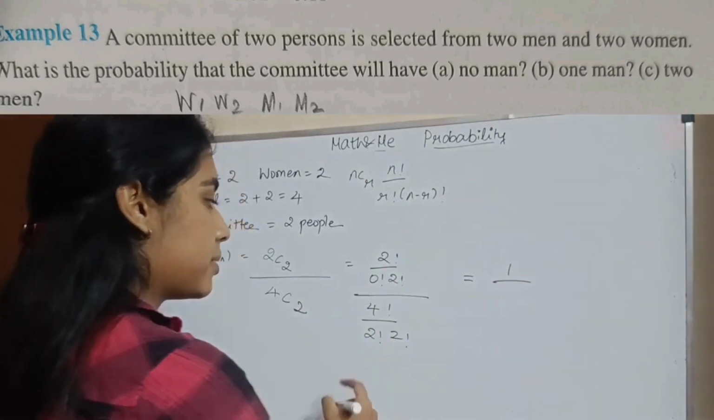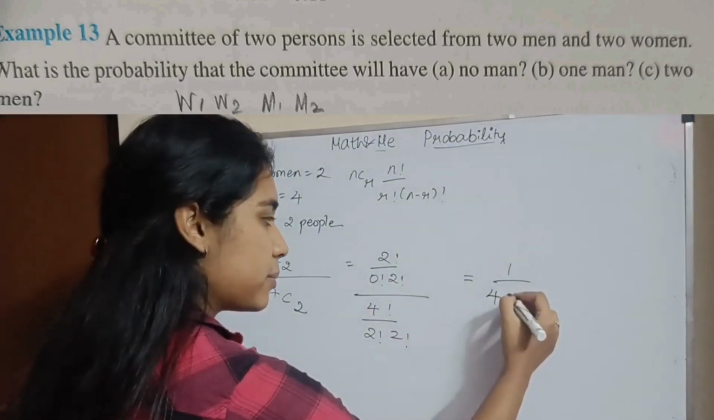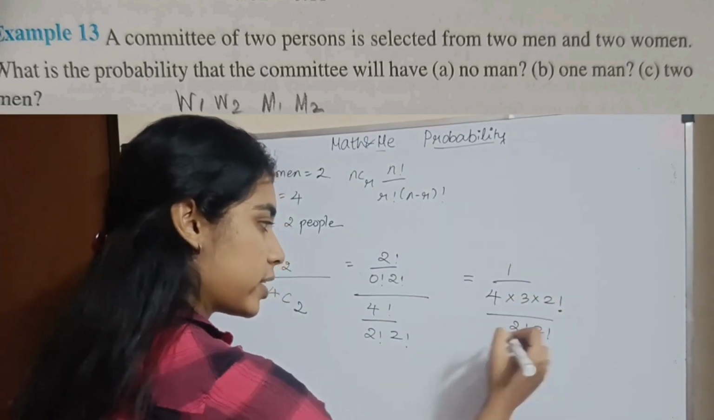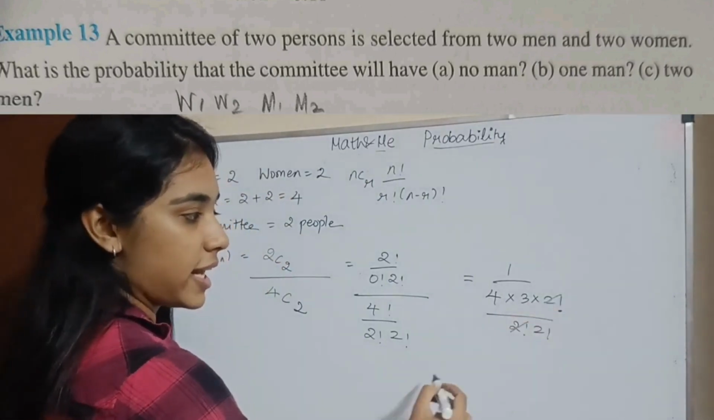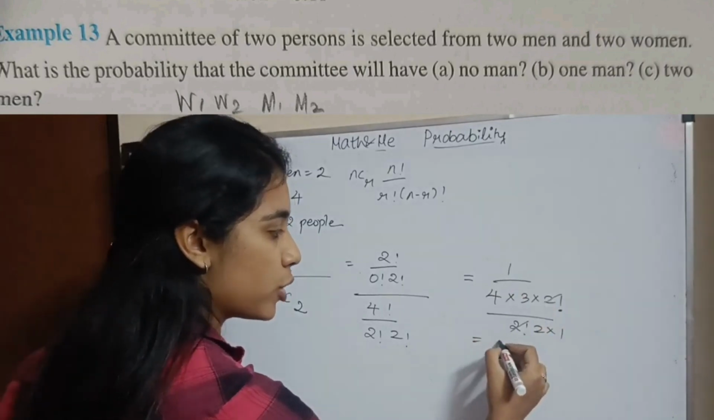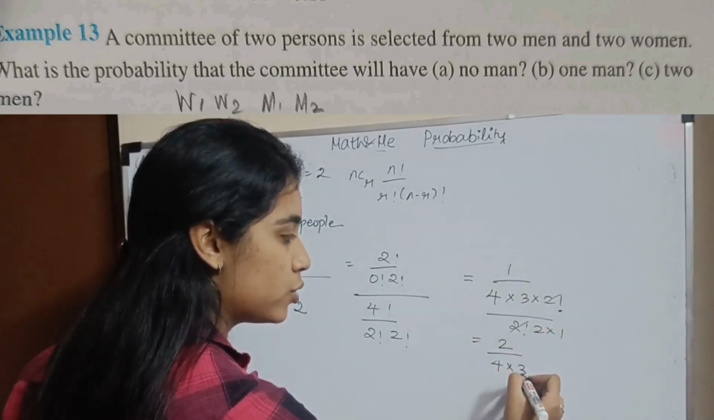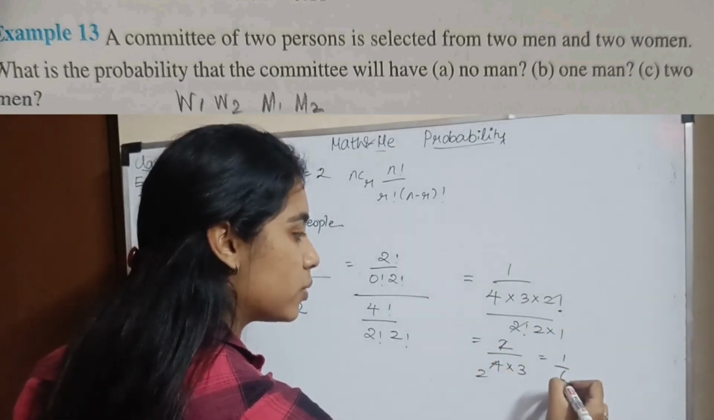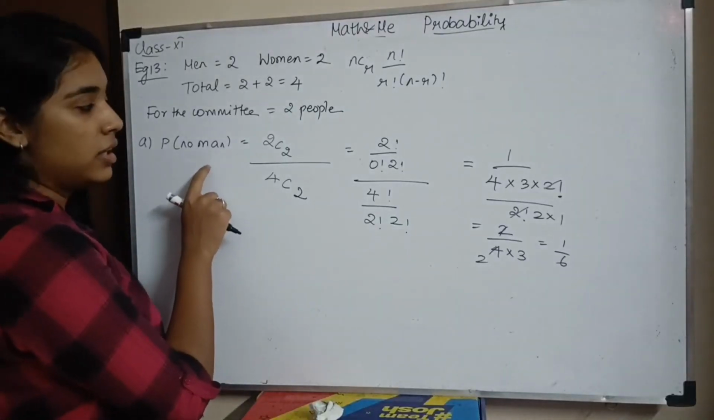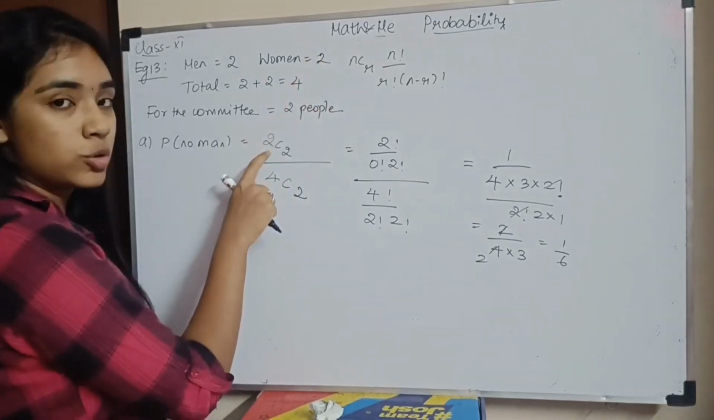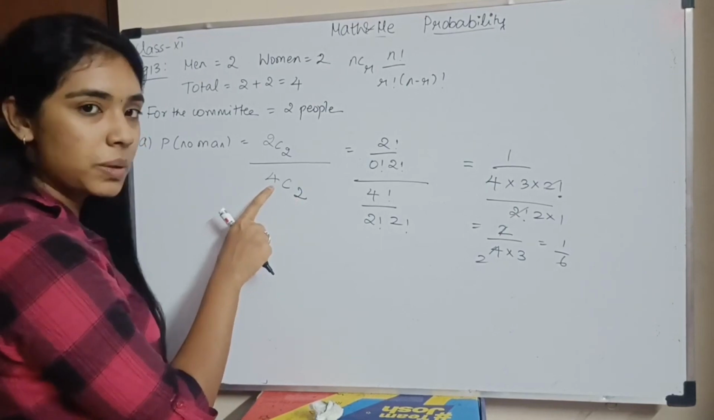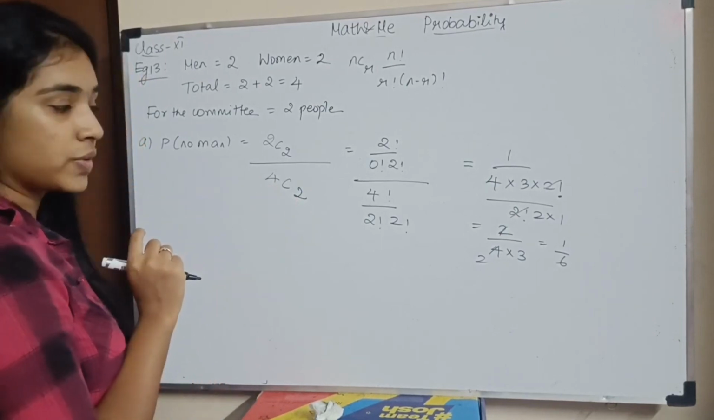So 1 divided by 4 factorial, which can be written as 4 into 3 into 2 factorial, divided by the denominator 2 factorial times 2 factorial. So this and this will get cancelled. 2 factorial is nothing but 2 into 1. So taking the 2 to the numerator, I will be left with 2 divided by 4 into 3. This cancels, so I am left with 1 by 6. So the probability that there should be no man in the committee will be only women, 2C2, divided by the total outcome. I need 2 people for the committee, and I have to choose from 4 people, so it is 4C2. Okay.